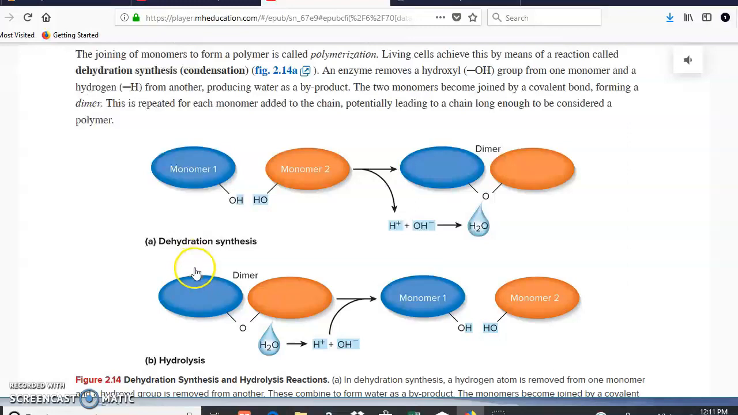Now, the opposite to that is we have something that is already put together, right? And we know that hydro means water. So if we add water, this molecule that was together now is separated. Therefore, this type of chemical reaction is going to be hydrolysis.